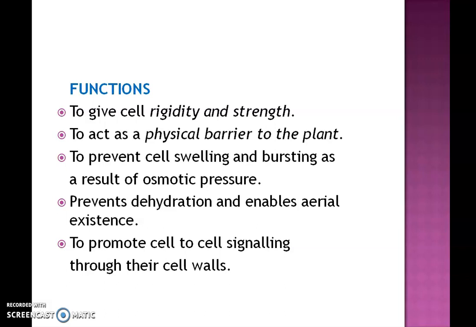It prevents dehydration and enables the aerial existence of plants, and also forms a protective barrier against pathogens and injuries. It allows the cell to become turgid by endosmosis and at the same time prevents the bursting of the cell. It determines the form and shape of the cell and regulates its growth also.